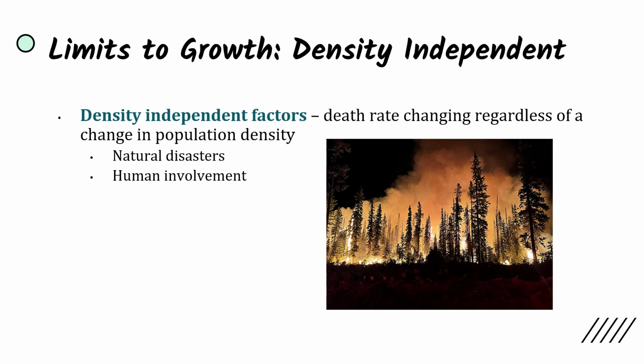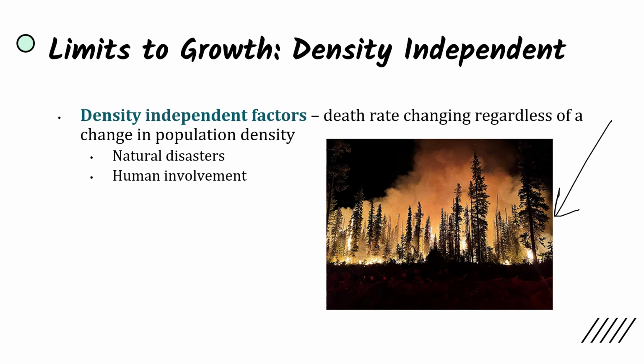However, there are also density-independent factors, so they're going to change the death rate regardless of a change in the population density. No matter how large or small the population is, these can severely affect the growth of the population. And these include natural disasters, such as this forest fire.